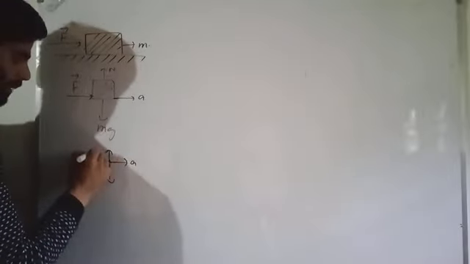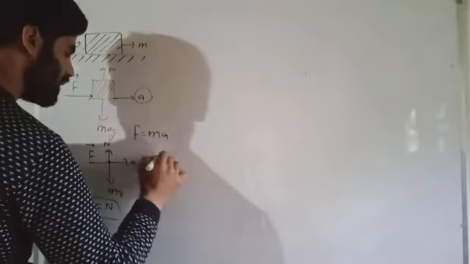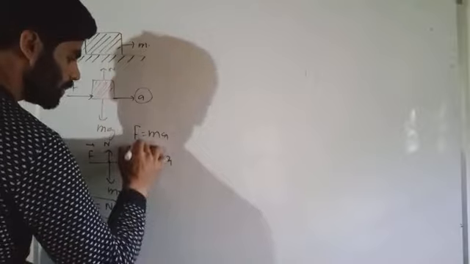I have to calculate a. mg and N should be equal, how? If you make a structure, this is a, this is the applied force F, this is the normal reaction, and this is mg. Because the body is moving in the forward direction, it is not moving in the downward or upward direction. The acceleration of the body is in this direction, so mg should be equal to N. Then the acceleration of the body should be given by F equal to ma, so a equals F divided by m. This should be the acceleration of this body.